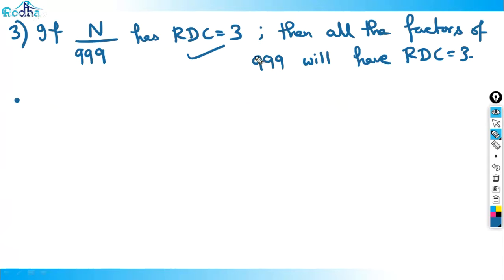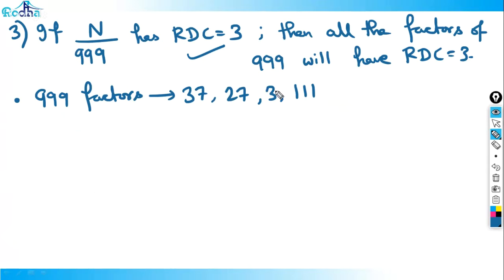Now, if this is true, and obviously this is true, then what are the factors of triple nine? Unique factors, numbers like 37. Triple nine is a big number. Quickly, guys, I've uploaded 50 videos on numbers, so these things should be in your mind. What is triple nine? Yeah, 37 into 27. Fine. 37, 27, 3, triple 11, all are factors of triple nine.